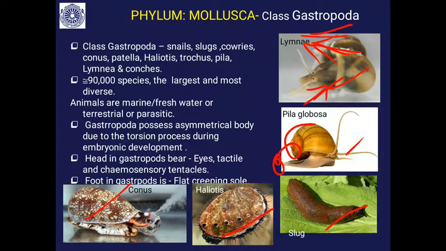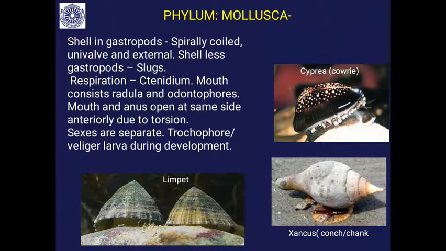And the single, coiled shell you will find. This is the Xancus or the conch, coiled shell you will find. This is cowrie, internally coiled shell you will find in the cowrie. This is a limpet. The coiling is absent in this limpet. So the shell of Gastropoda is spirally coiled, single shell, univalve.